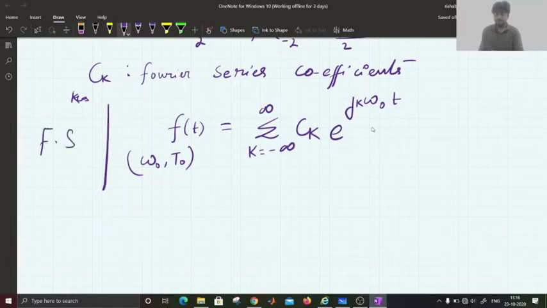This is the Fourier series representation for any signal f of t. For this general expression, let us try to find the value of the Fourier series coefficient.